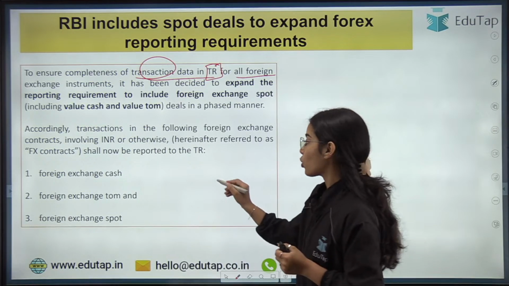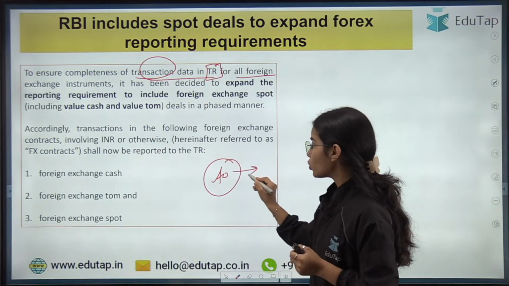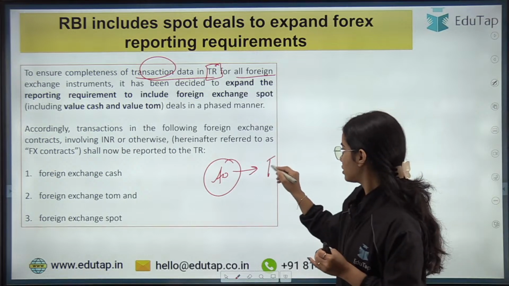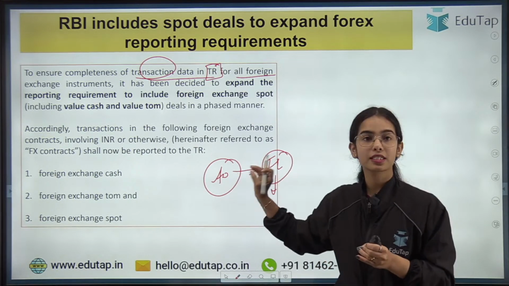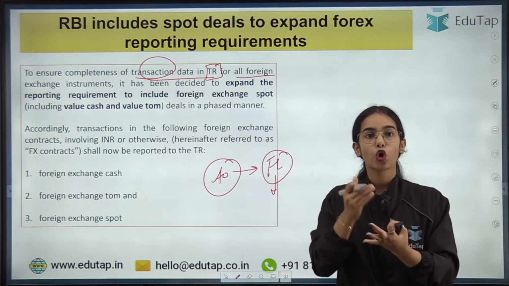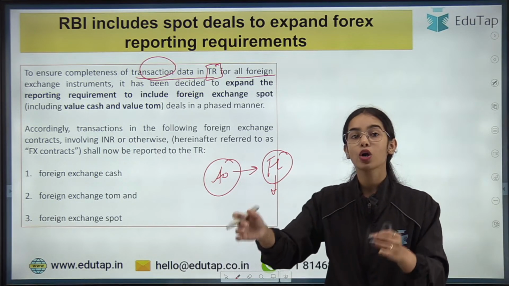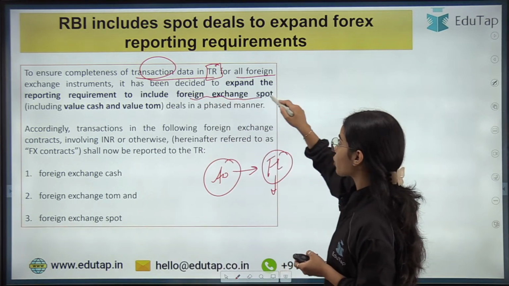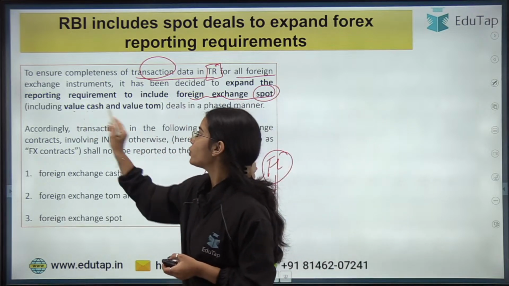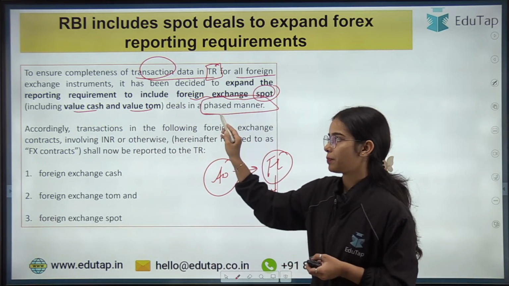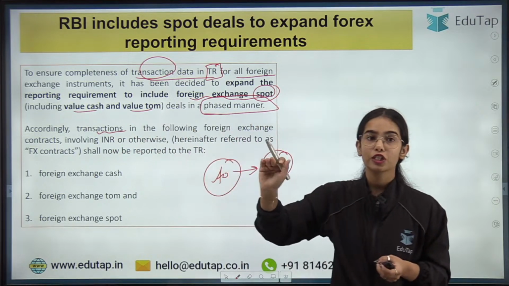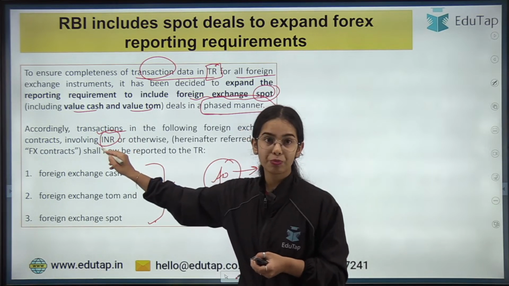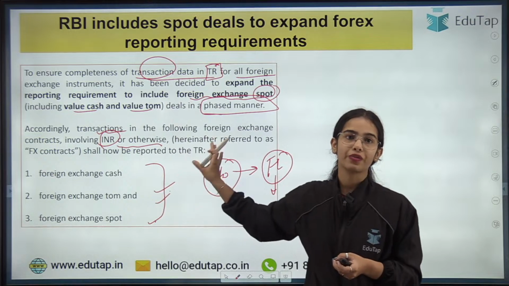So it has been said that the authorized dealers have to report the spot data also, so that the foreign exchange reporting that the authorized dealers are doing should be in the complete sense. Not only the derivatives have to be reported now, but also the spot transactions have to be reported. That is, the foreign exchange spot transactions will be reported, including the value cash and value tomorrow deals, in a phased manner. Okay, accordingly the foreign exchange transactions in the following domains, involving Indian rupees or otherwise, will be reported to the trade repository.